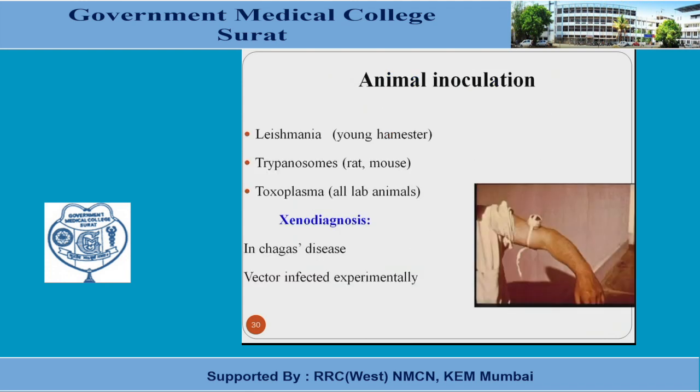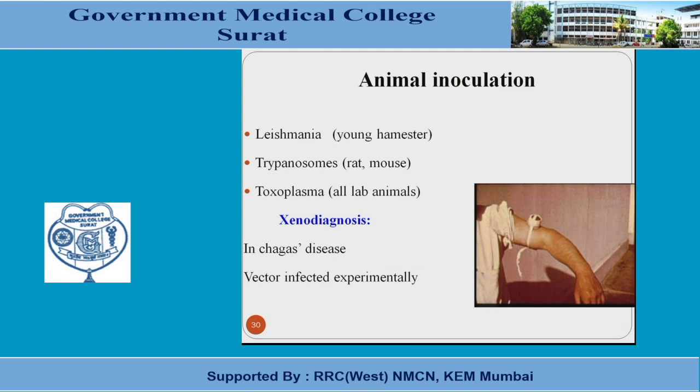Another method for parasitic identification is animal inoculation, where for leishmaniasis, the young hamster is useful. For trypanosomes, rats and mice can be useful animals. For toxoplasma, any laboratory animal can be used for cultivation and animal inoculation.